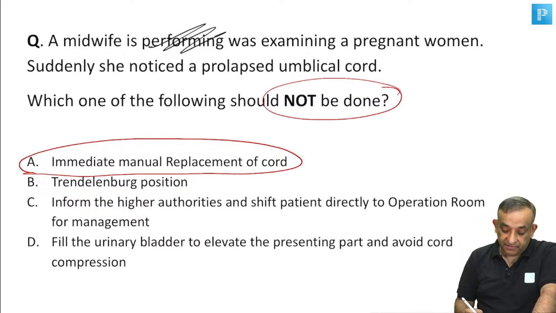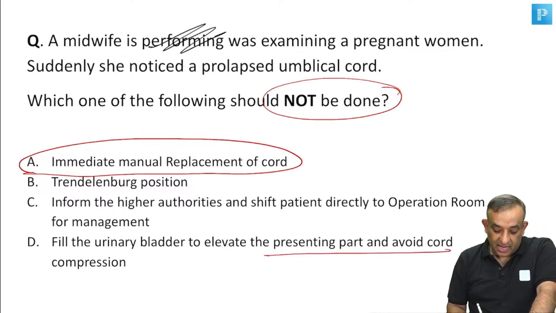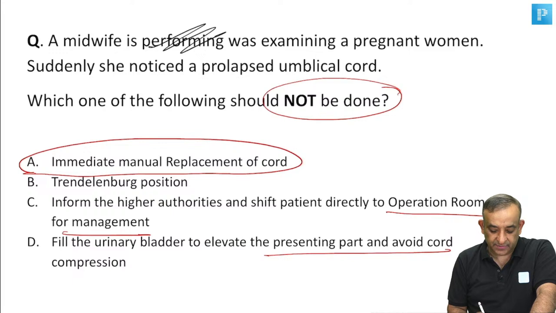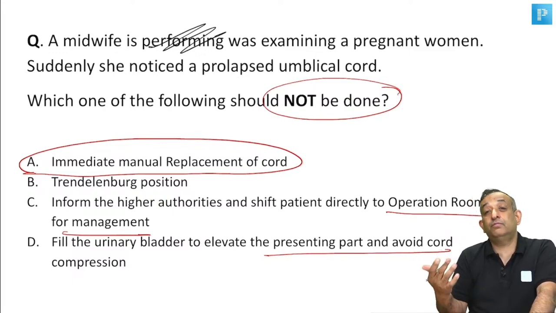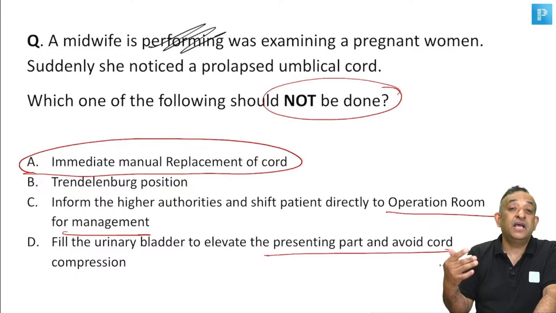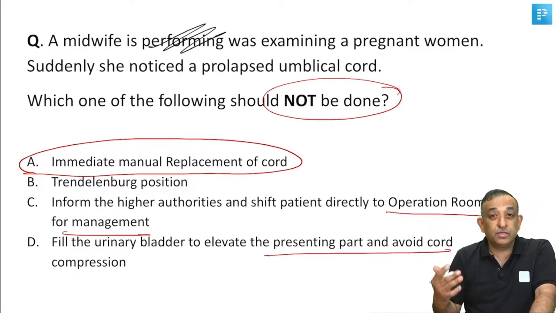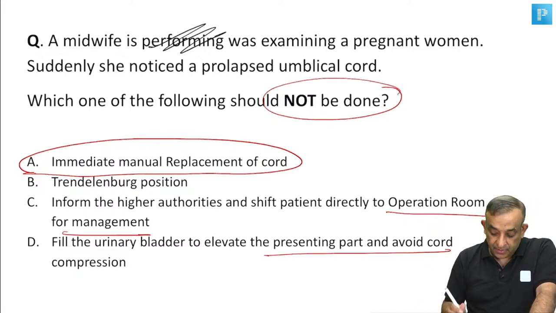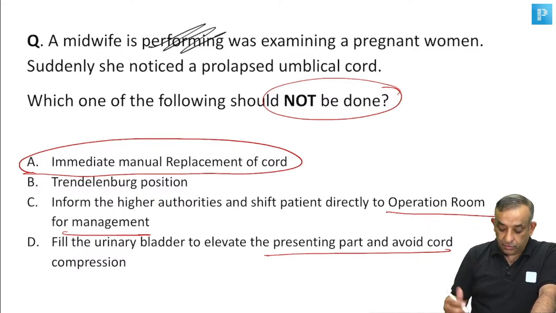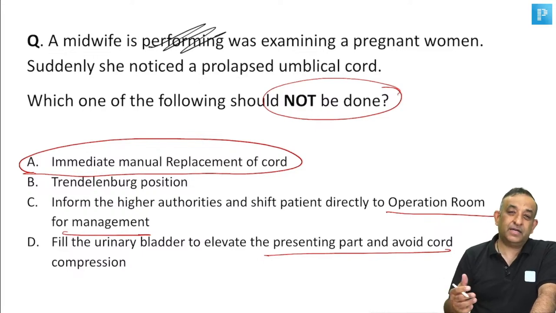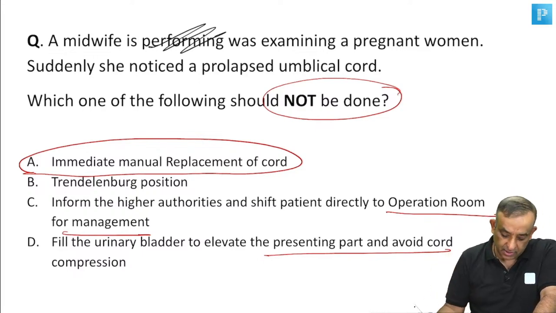So yes, you can fill the bladder to elevate the presenting part and inform high authorities and ship the patient directly to the operation room for management. Don't manage this patient in the labor room, because mostly cord prolapse ends up in an emergency cesarean section. So please don't manage this patient in the labor room. So yes, take the patient to the OT, do a Trendelenburg position or a lateral position, and of course we can also fill in the bladder to prevent the head pressing on the cord. Do not touch the cord. Okay.